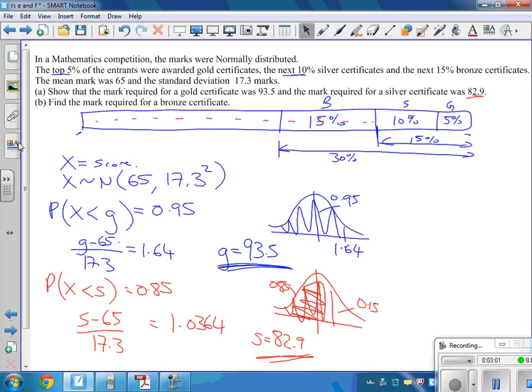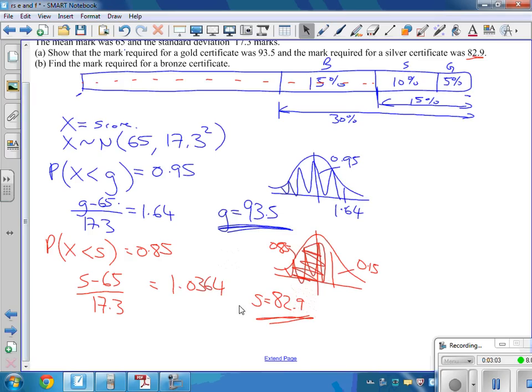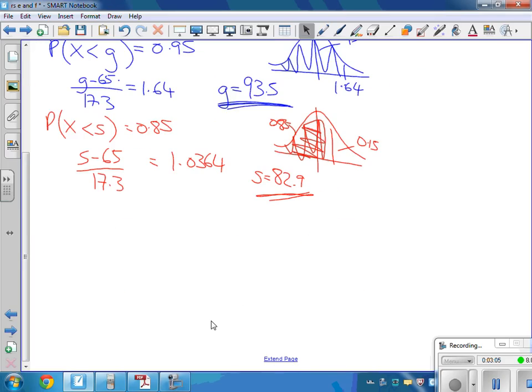Let's roll down a bit and try and find out the bronze. Let's get a bit more room. I'll change colour again. The probability that X is lower than the bronze score, the bronze ones, what did we say? We said 30% of people were going to be getting a certificate, so 70% were going to get weren't going to get a bronze, so it's 0.7.